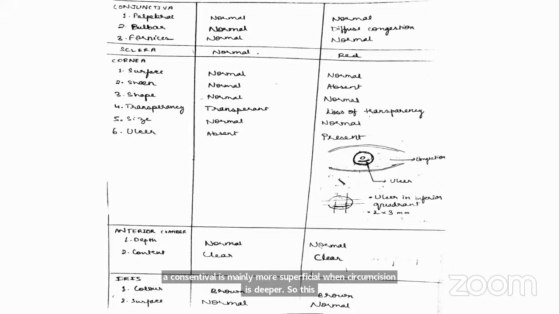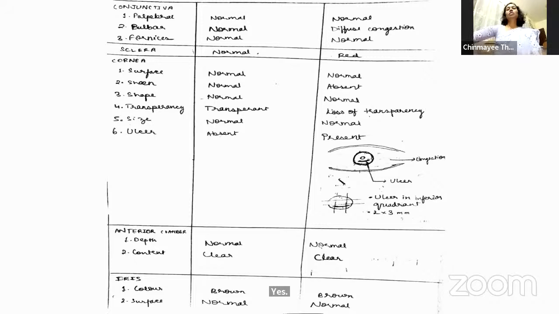Ma'am, conjunctival congestion is more superficial, while circumcorneal is deeper. This one is bright red, and circumcorneal is dark purple. On topical application of phenylephrine, there is blanching in case of conjunctival congestion, whereas in case of circumcorneal, there is no blanching, ma'am. Yes. So how is the arrangement of these blood vessels? Ma'am, it's of the branching type in case of conjunctival congestion, and it's radiating in case of circumcorneal congestion.